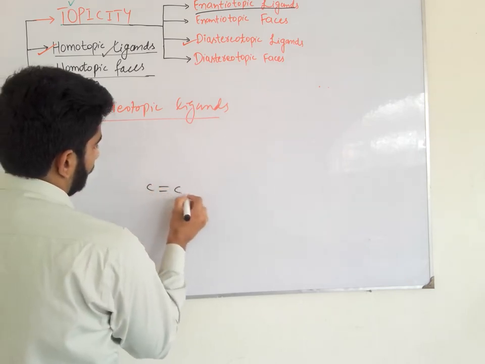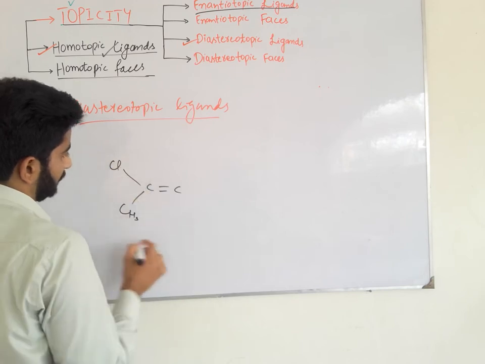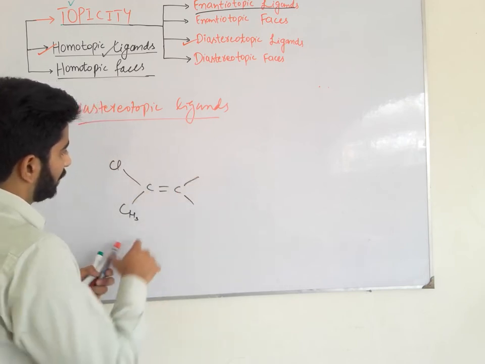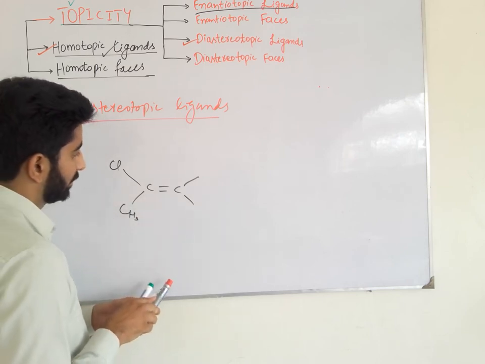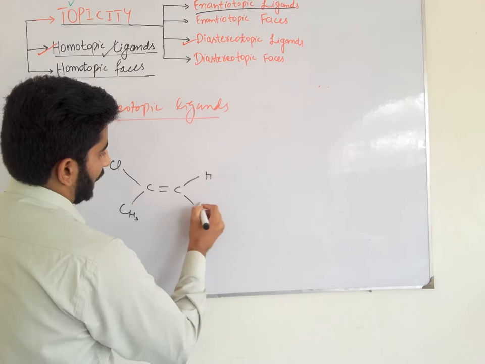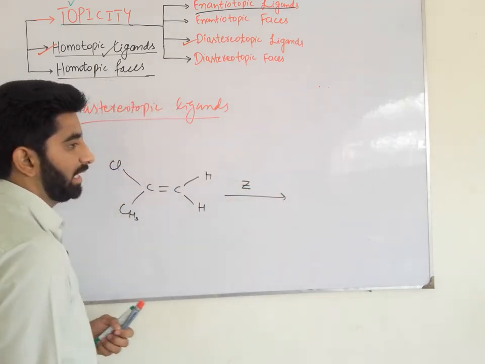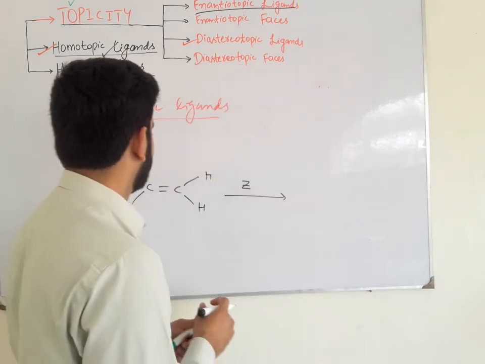For example, we have a molecule of 1-chloro-2-propene, and then we apply the substitution addition criteria to determine the topical relationship between the ligands.